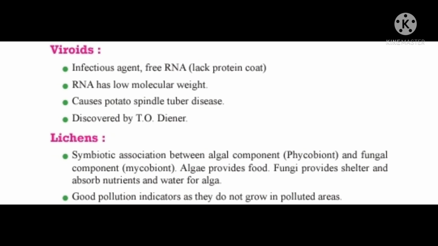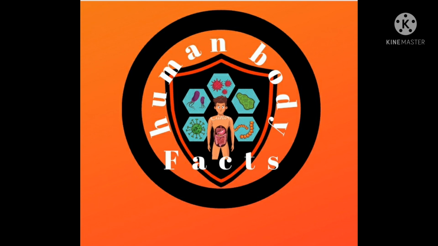Lichens: a symbiotic association between an algal component, the phycobiont, and a fungal component, the mycobiont. Algae provide food. Fungi provide shelter and absorb nutrients and water for the algae. Lichens are good pollution indicators as they do not grow in polluted areas.